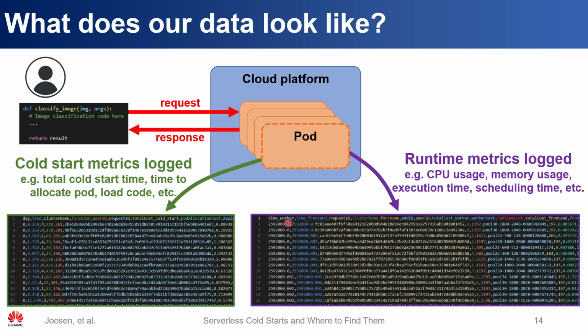So each individual request comes with a timestamp and also a request ID, and then some other identifiers, and then all kinds of metrics that are defined more extensively in the schema, but things like how long it took to process the request, how long it took to queue and schedule, and so on. So this type of data allows for far more granular simulations compared to previous aggregate data that is currently available.